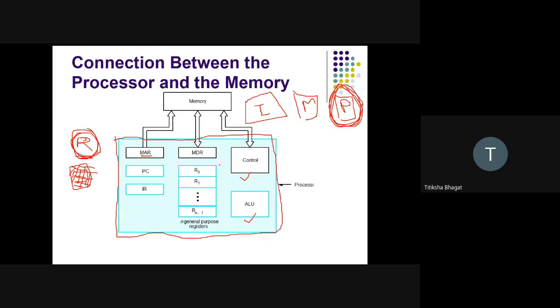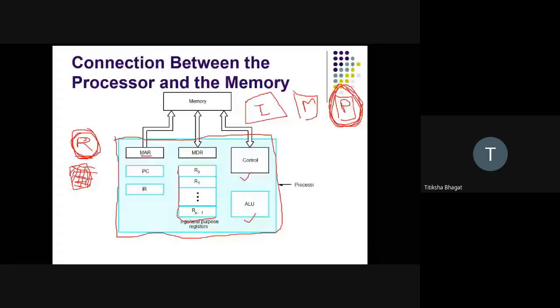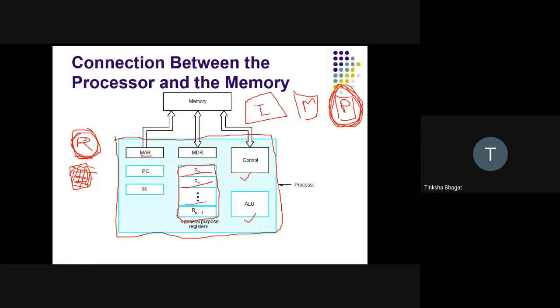Then we have a series of general purpose registers. You can have n general purpose registers ranging from R0 to Rn minus 1. We will see the job of each and every register in detail. Let's start with the very first, the program counter.